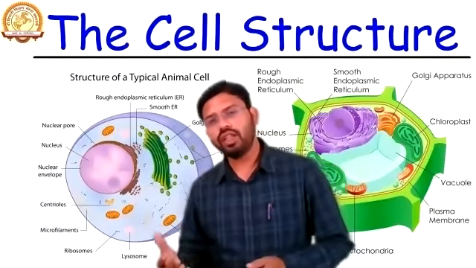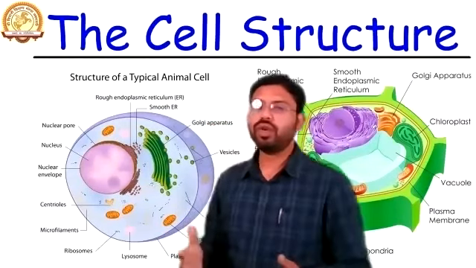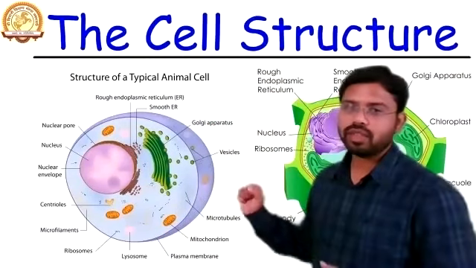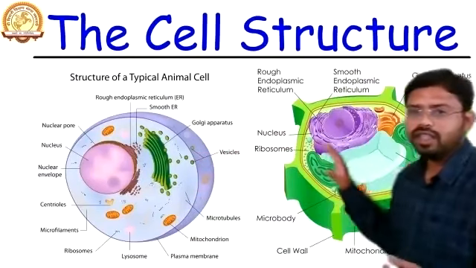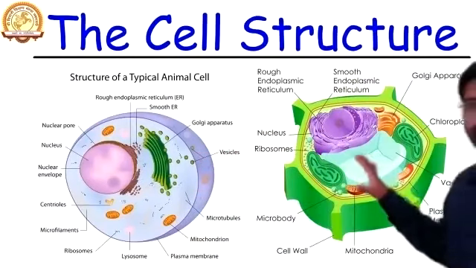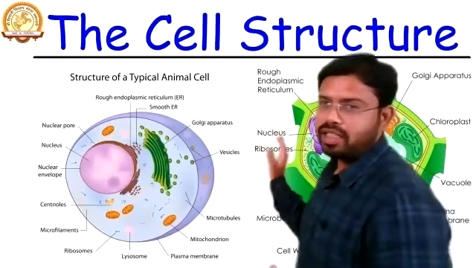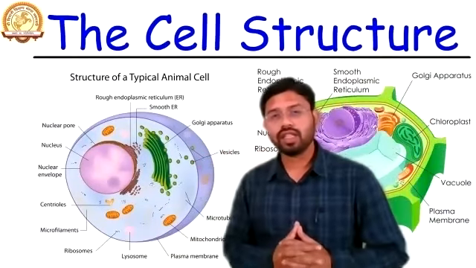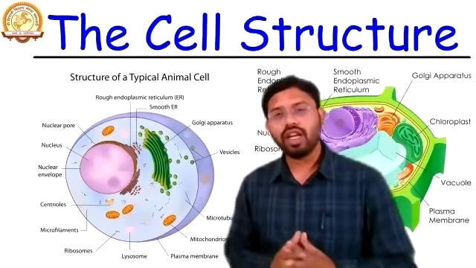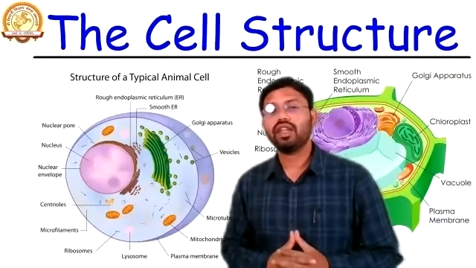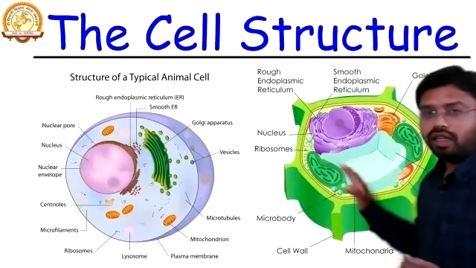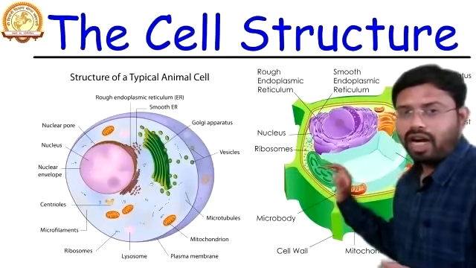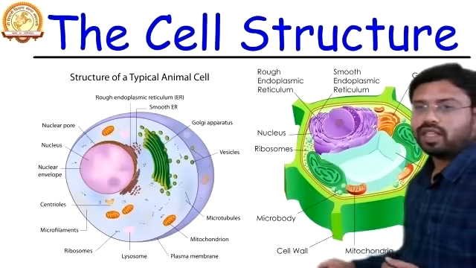Now, eukaryotic cells are basically of two types: first the animal cell, and second the plant cell. In the animal cell and the plant cell there is one major difference: the animal cell does not contain a cell wall, while in the plant cell we can see the presence of the cell wall.